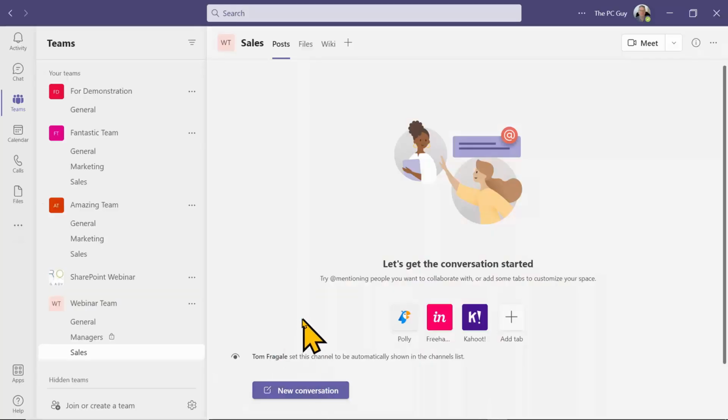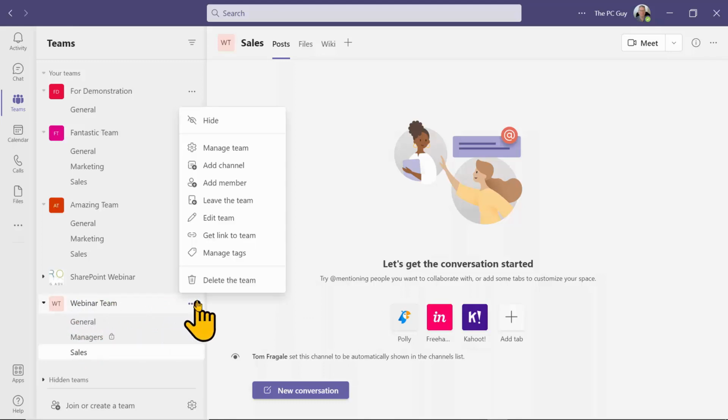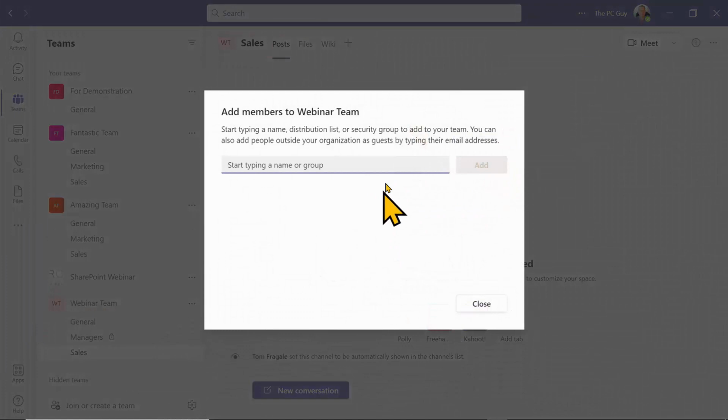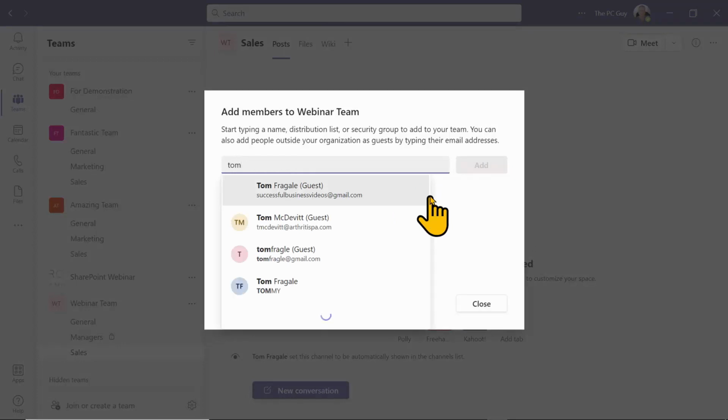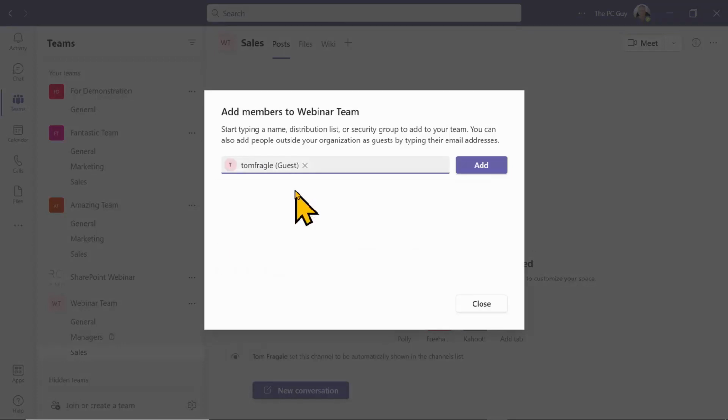Let's talk about inviting people onto the team, and this is the same way you invite people to the channel as well. If I go to that webinar team, I'm going to click on the three dots, and then I'm going to say add a member. All right, so you can start typing in people's names or people's email addresses. So I'll start to type in my other email address, for example.